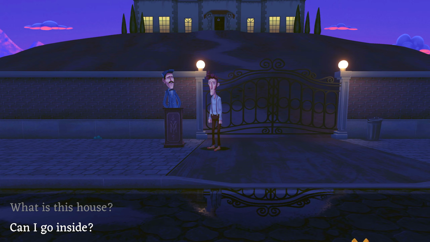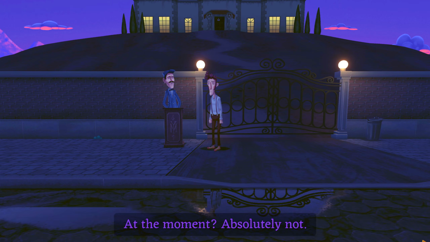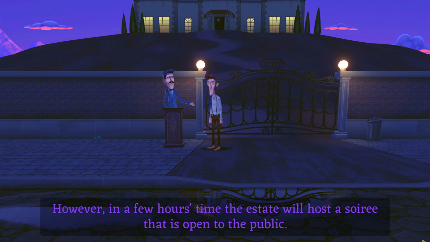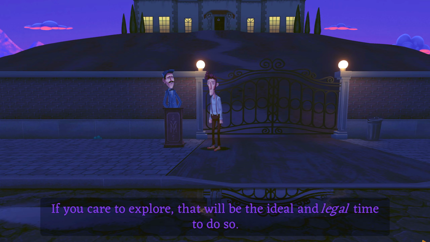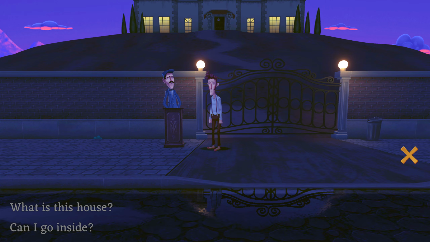Can I go inside? Can I take a look around the grounds? I'm doing some sightseeing. At the moment, absolutely not. However, in a few hours' time, the estate will host a soirée that is open to the public. If you care to explore, that will be the ideal and legal time to do so. Got it. Thanks. Sounds like I'll be coming back a little bit later on.